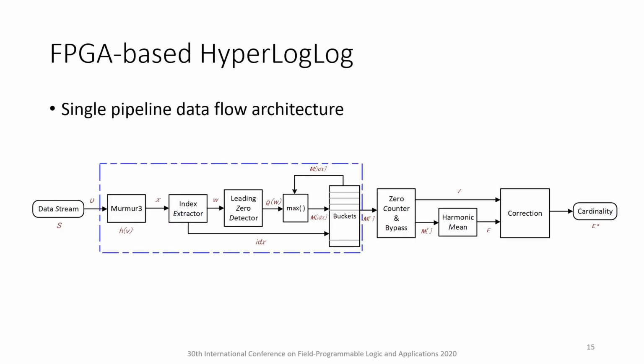The figure depicts a single pipeline data flow engine for the HyperLogLog sketch on the FPGA. The annotations in the figure identify the corresponding variables of the algorithm. The pipeline structure encompassed in blue dashes in the figure forms the aggregation phase of the HyperLogLog algorithm. It also includes the hashing phase. The pipeline processes the incoming data received from an AXI4 stream interface, tracking the maximum ranks of the substream in on-chip VRAM. Once all the data items have been processed, the buckets module starts forwarding the counter values. This marks the handover to the computation phase of the HyperLogLog algorithm.